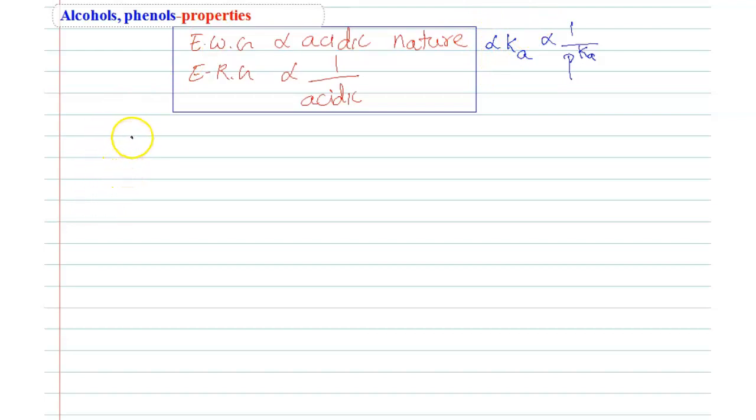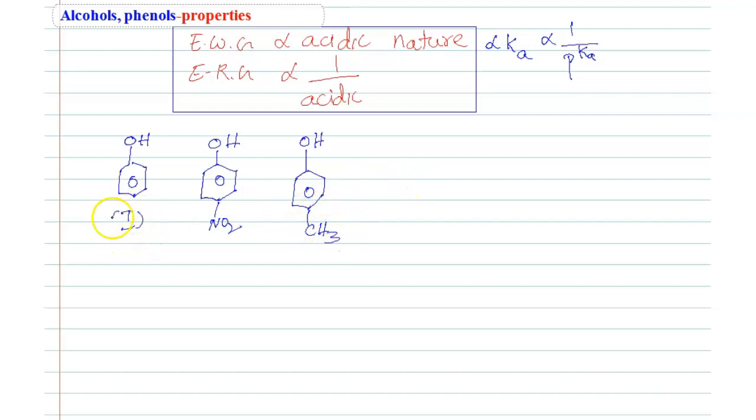We will take phenol. This is very, very important for objective purposes, students. NO2. This is CH3. Now I am giving numbering: this is 1, this is 2, this is 3.